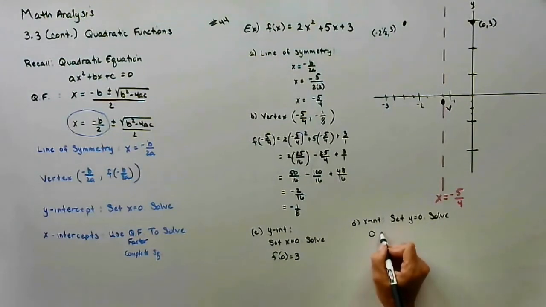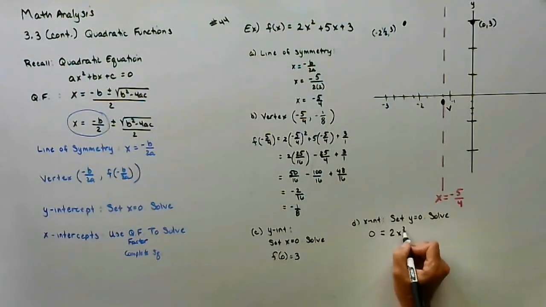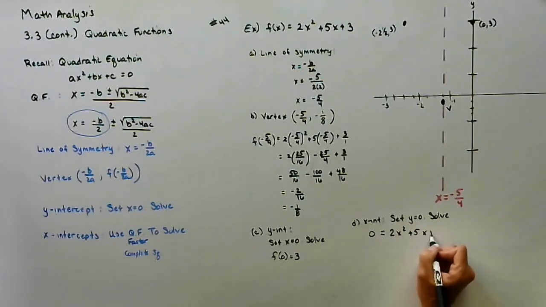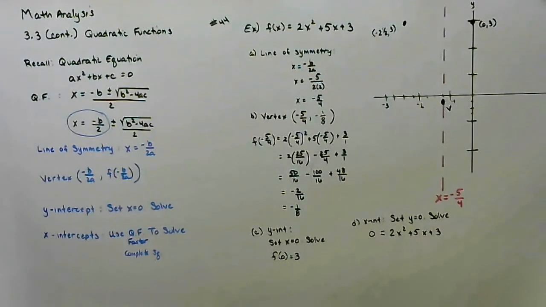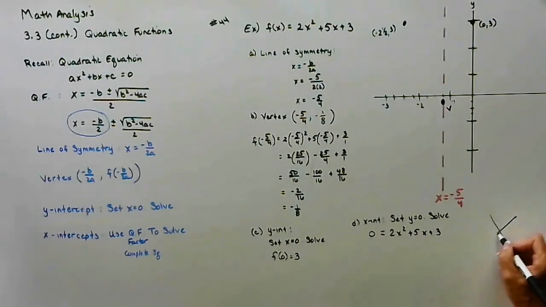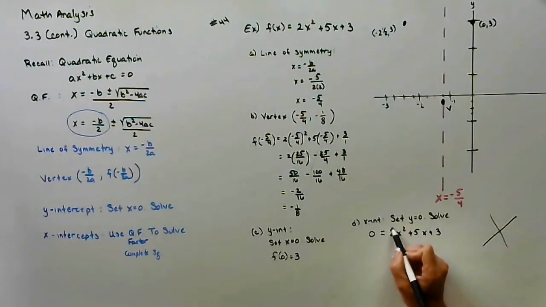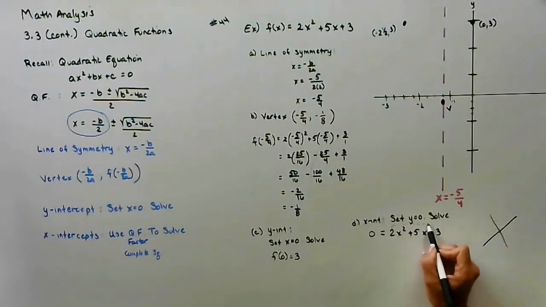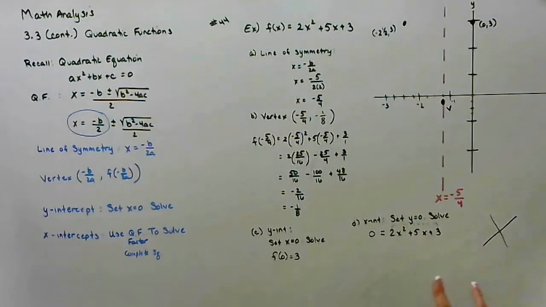So y equals 0 equals 2x squared plus 5x plus 3. And you may be saying, how did I know it's going to factor so quickly? Well, to refresh a little algebra, if I take this first coefficient, and I multiply it by the very last number, if I multiply the a times the c value, I get 6. Okay? The middle term is going to be a 5.